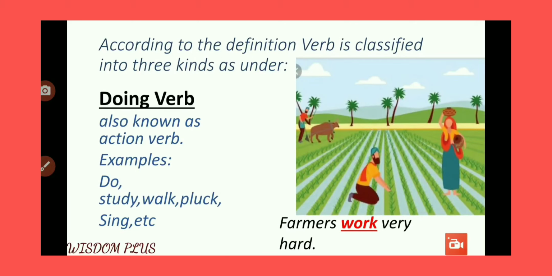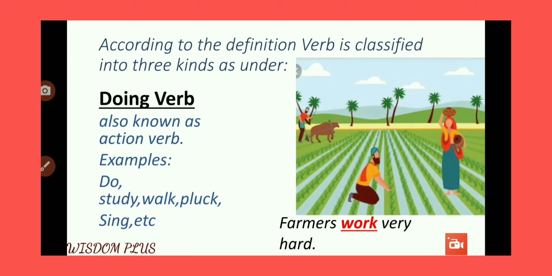Now look at the doing verb. Doing verb is also known as action verb. Examples, as you can see on your screen, are do, study, walk, pluck, sing, and etc. So all these words are doing verbs, which are also known as action verbs.